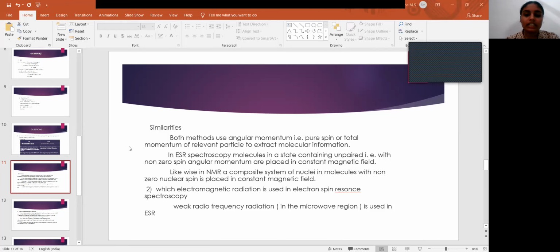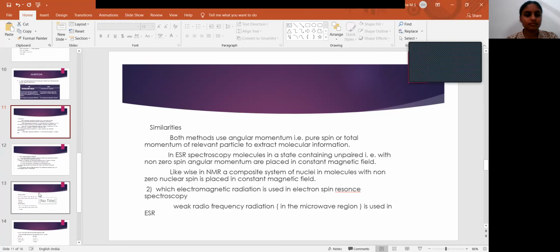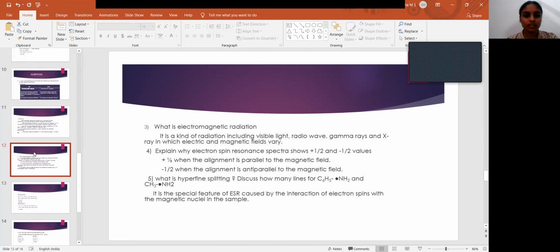Which electromagnetic radiation is used in electron spin resonance spectroscopy? Here we use weak radio frequency radiation, which is in the microwave region. What is electromagnetic radiation? It is the kind of radiation, including visible light, radio waves, gamma rays and X-rays, in which electric and magnetic fields vary simultaneously.